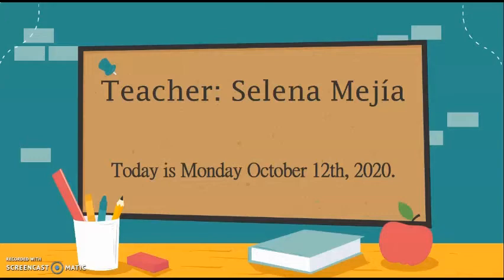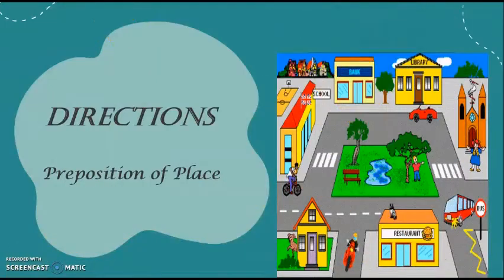The topic for this week is, if you see, directions. But in order to use directions, we need to use preposition place. Both are together in order to give specific directions to someone.